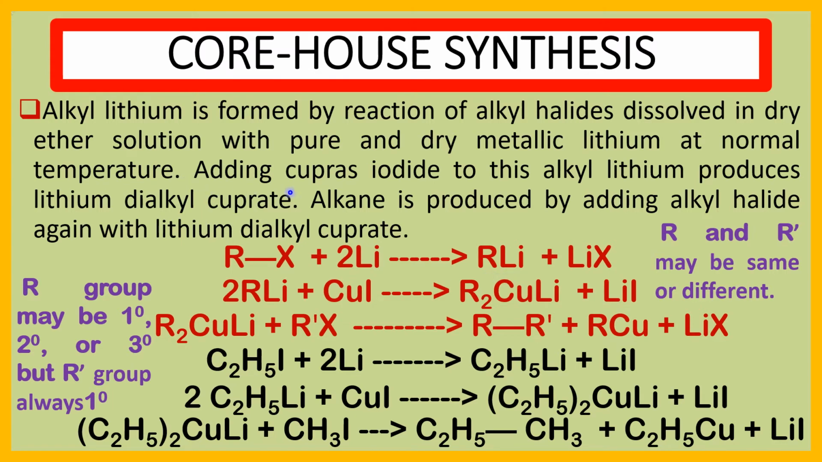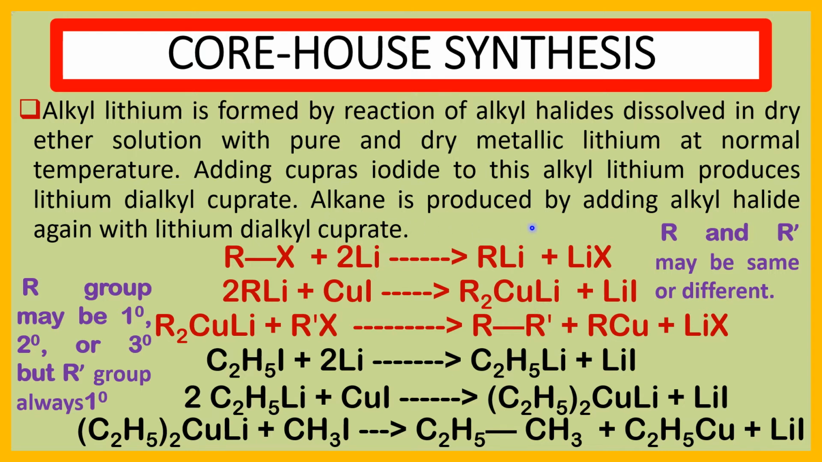Adding cuprous iodide to this alkyl lithium produces lithium dialkyl cuprate. See, RLi is the alkyl lithium. It reacts with cuprous iodide and produces lithium dialkyl cuprate. R2CuLi is the lithium dialkyl cuprate.